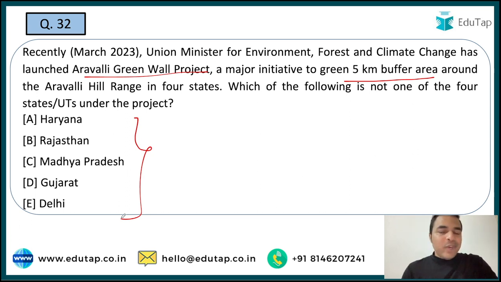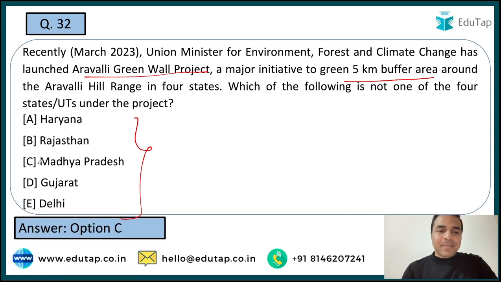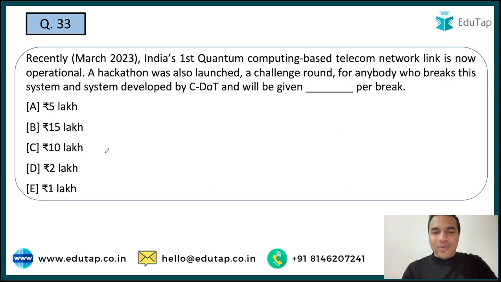तो ये अरावली ग्रीन वॉल प्रोजेक्ट कौन सी 4 स्टेट्स में है ये आपको पता होना चाहिए in order to answer this question, and the right answer is option C, that is मध्य प्रदेश. तो मध्य प्रदेश को एक्सक्लूड कर दिया जाए तो हरियाणा, राजस्थान, गुजरात और दिल्ली, these are the 4 states where this particular project will be undertaken. The name of the project is Aravali Green Wall Project.